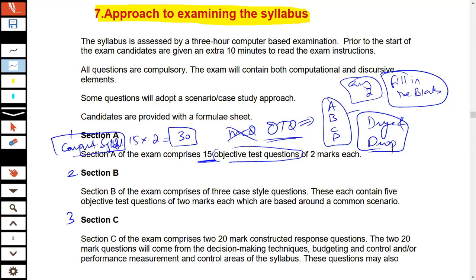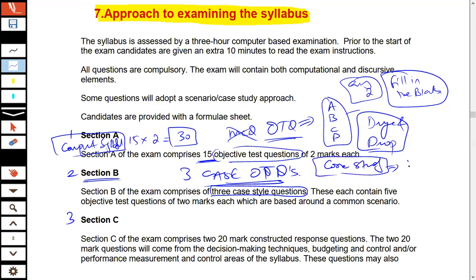The next part of this question is the section B. And what happens is in the section B, you've got 3 case OTQs. Let me explain. What do you mean by 3 case OTQs? It means that you come across a case study, and along with that case study, 5 OTQs are available. So for each case study, 5 OTQs are available. So 5 multiplied by 2 gives you 10 marks. That is what the section B of the paper is going to be.